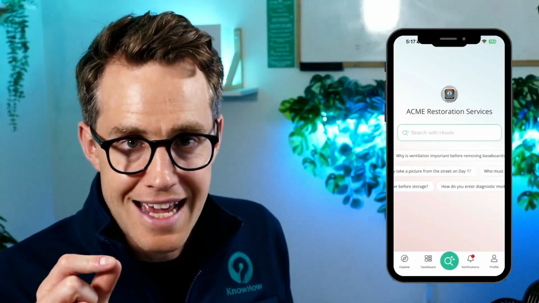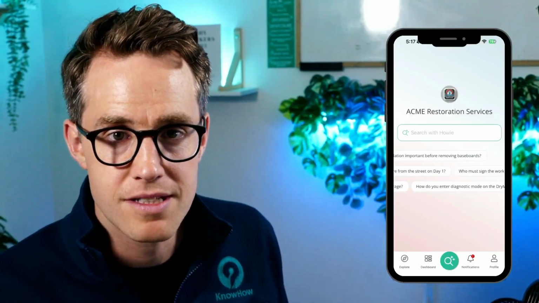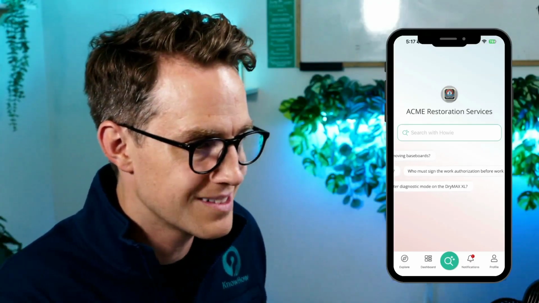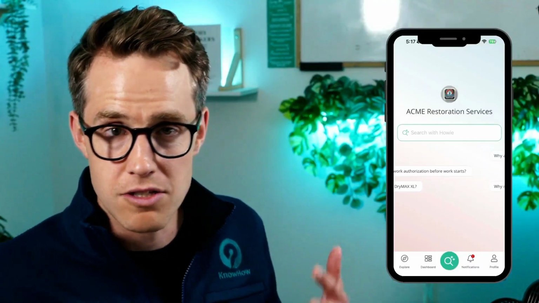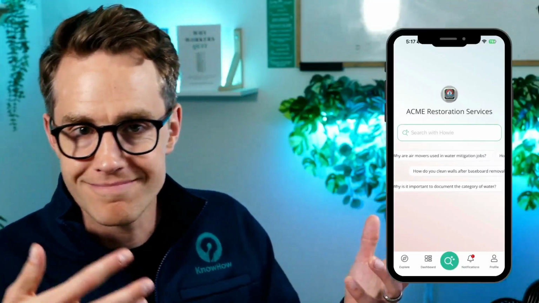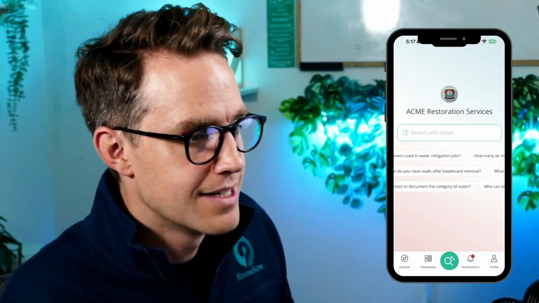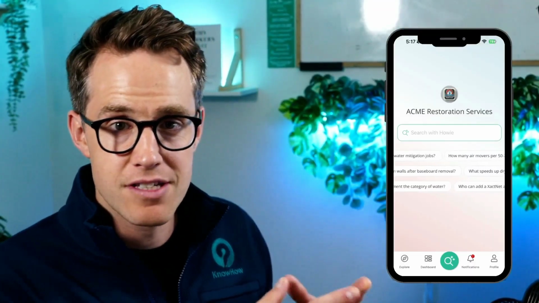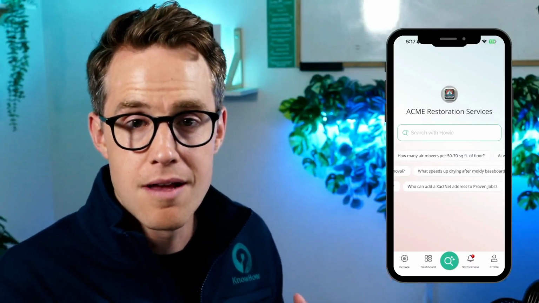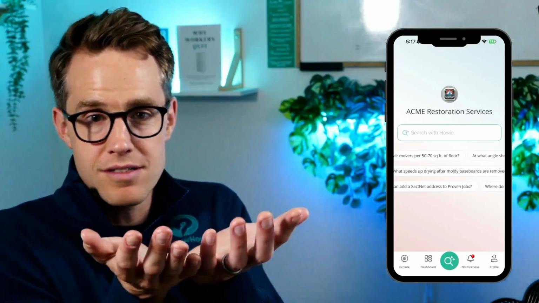There's one other advanced trick that I want to show you when it comes to Magic Search to allow you to make the most of finding everything you need in KnowHow as fast as possible. And that's something we call exact match. So KnowHow's AI is extremely powerful when you do what we talked about at the start, just ask normal human questions. But what if you have a very specific thing you're looking for? What if you are looking for a keyword like PSA or Xactimate or things like that? Now, for example, PSA in the industry, they have a software called Proven Jobs. Now that is referencing the specific PSA software, but Proven Jobs is also just two words stuck together.